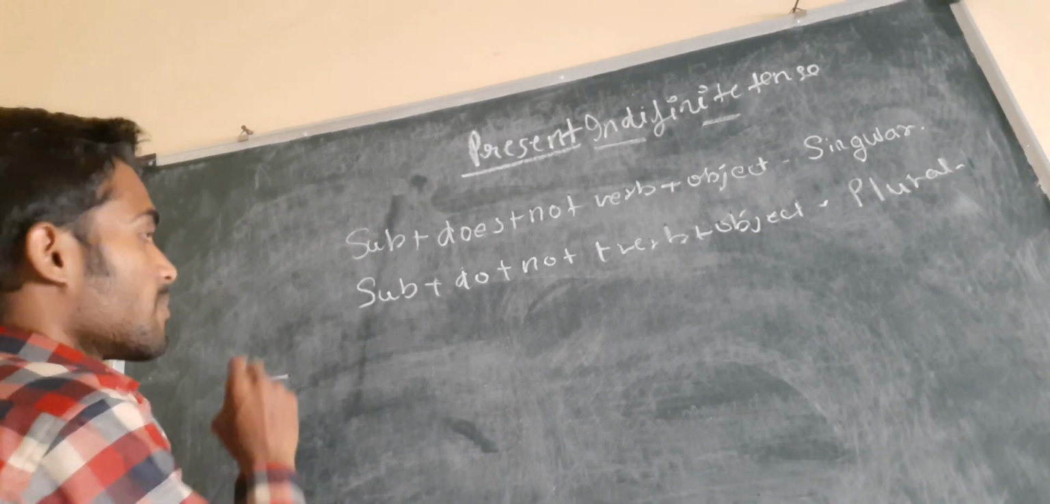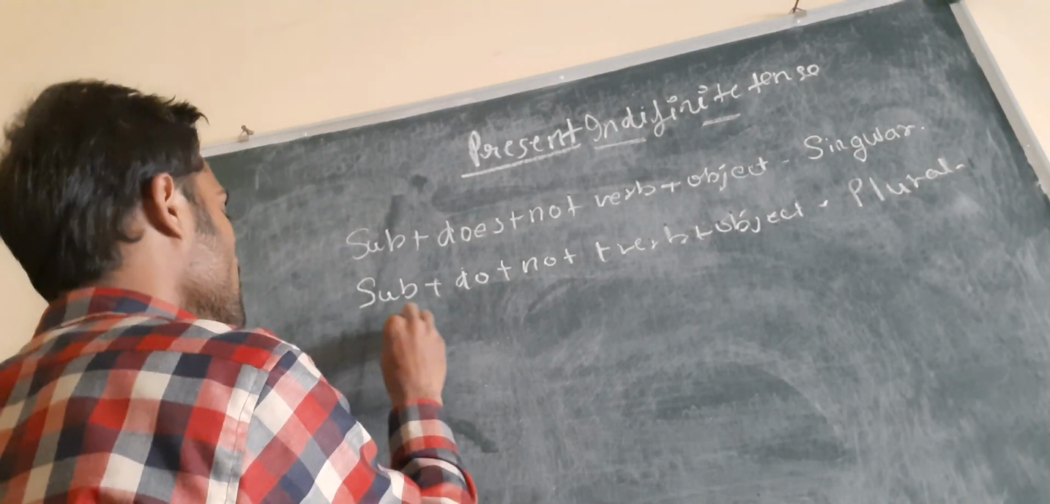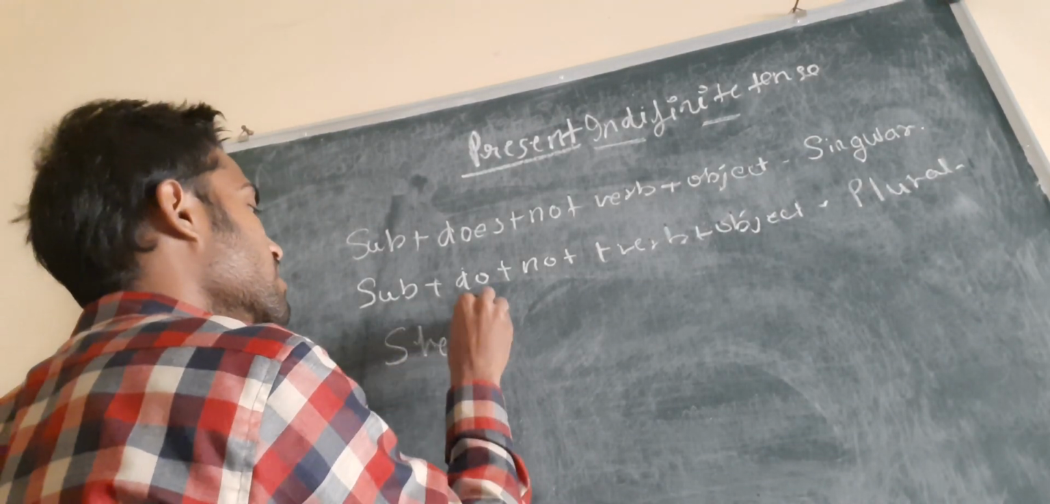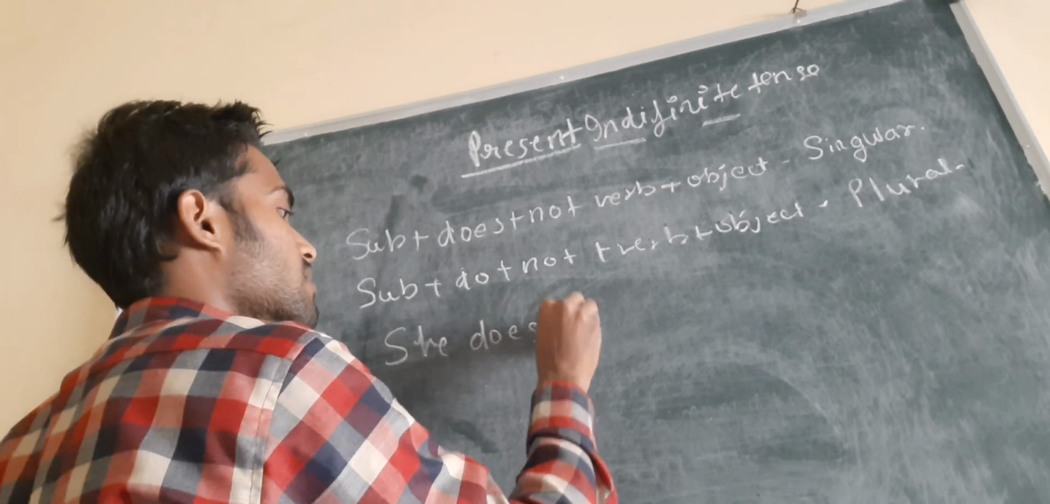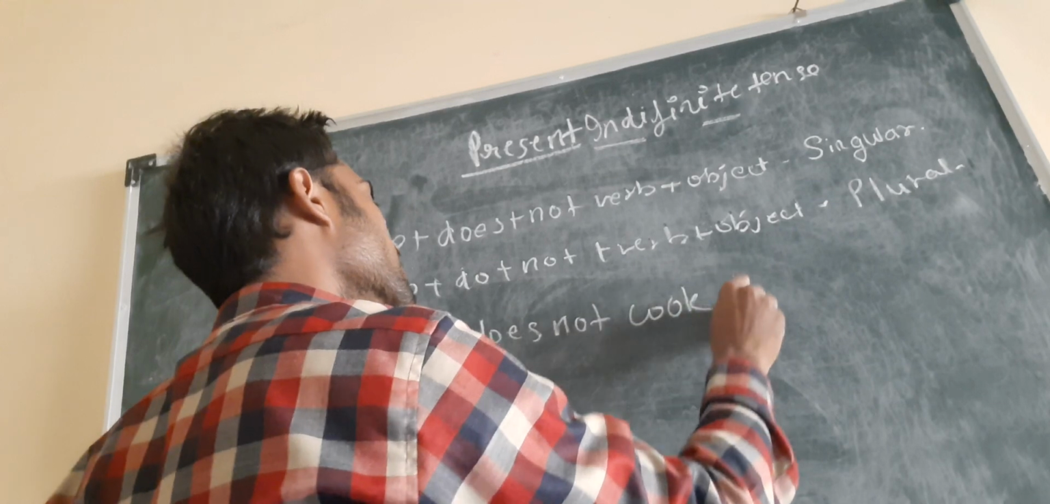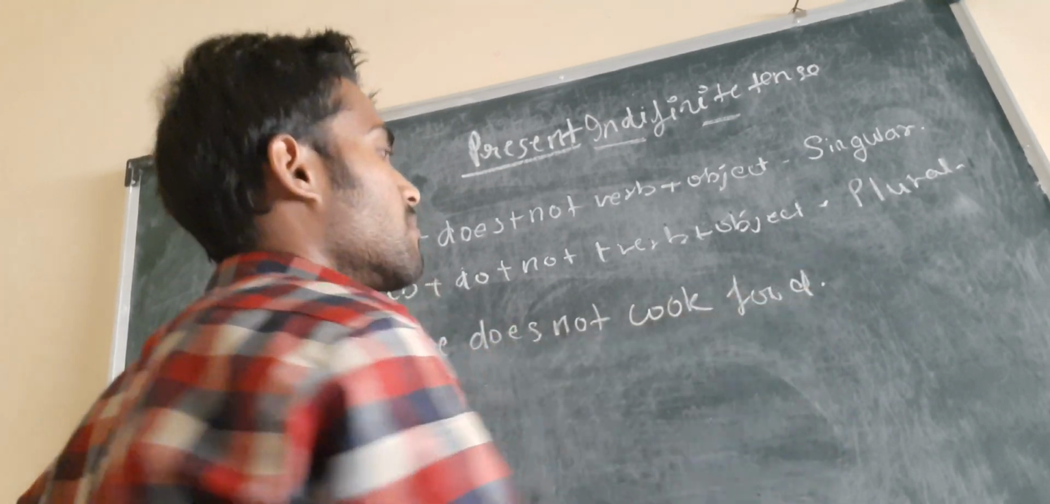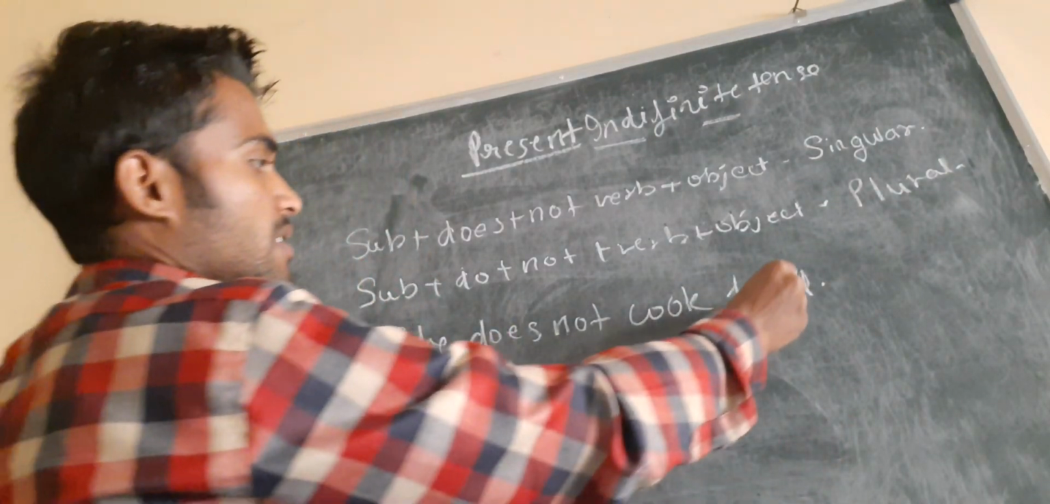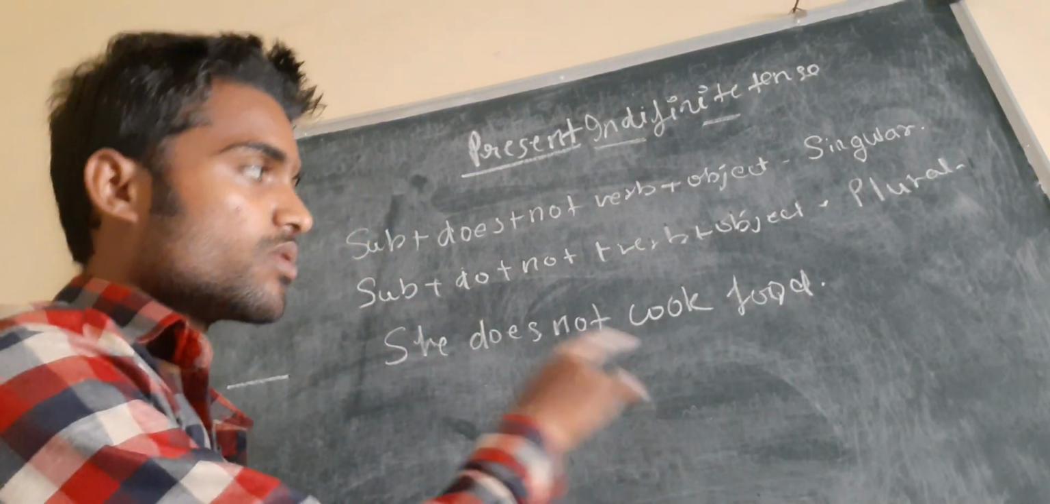So here is an example, like she does not cook food. Okay, this is one of the examples which we can take to understand. She does not cook food.